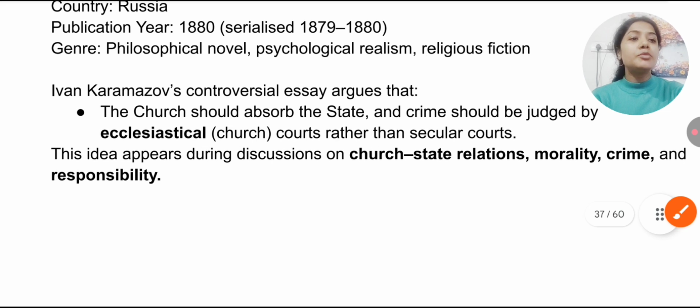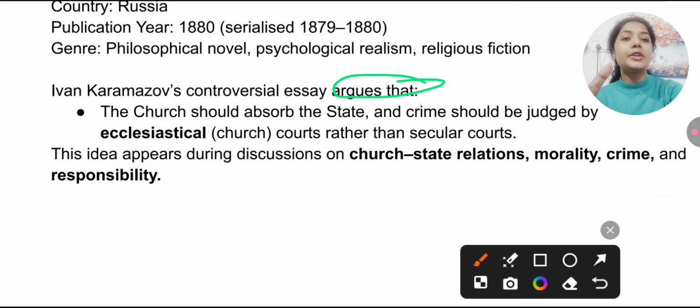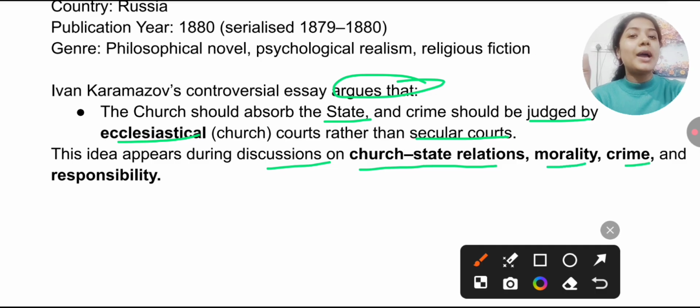So here Ivan Karamazov's controversial essay argues that the church should absorb the state and crime should be judged by ecclesiastical, that means church, courts rather than secular courts. Okay, now you got the point. That means the argument by the writer is that the church should be responsible for the judgment, not secular courts, but ecclesiastical ones. This idea appears during discussion on church-state relations, morality, crime, and responsibility.